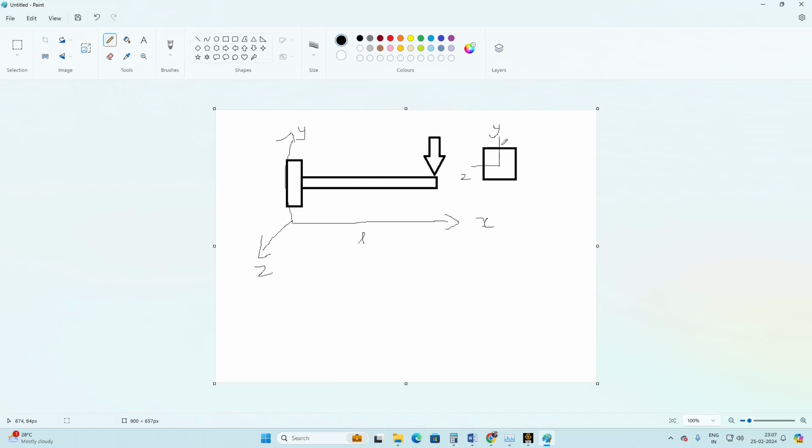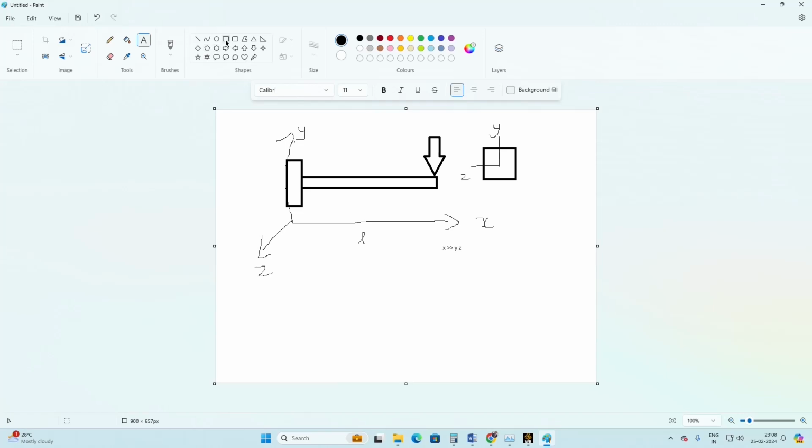For this structure, you can see the x-axis has more length, and y and z are comparatively equal. Compared with the x-axis, the z-axis and y-axis are very low. X is too large compared with y and z. For this type of condition, we have to assume that the structure is a one-dimensional problem.